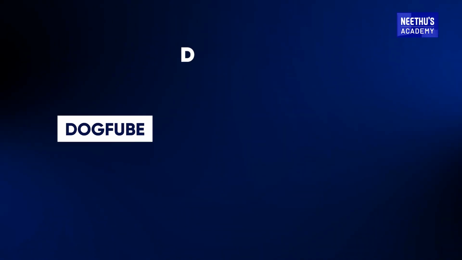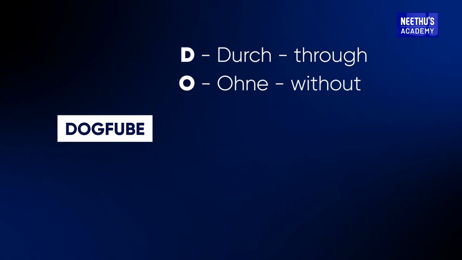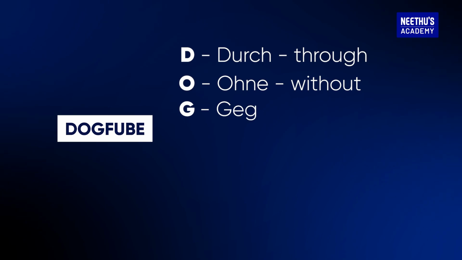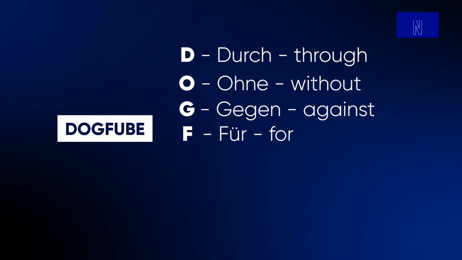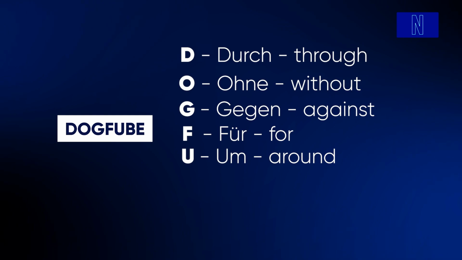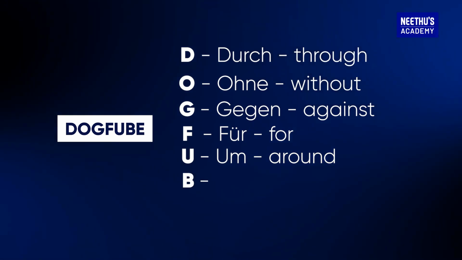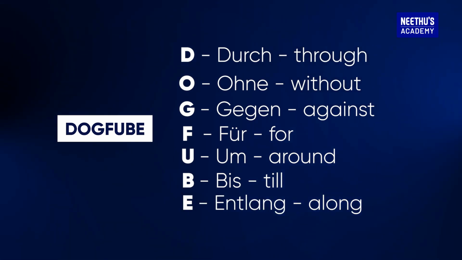And I'd like to conclude this video again by explaining each of the accusative prepositions word by word. So let's take the keyword, that is DOGFEBU. The first one is durch, which means through, and then ohne, which means without, then G, which stands for gegen, which means against, then F stands for für, which means for, then U stands for um, which means at or around, then B stands for bis, which means till, then E stands for entlang, that means along.